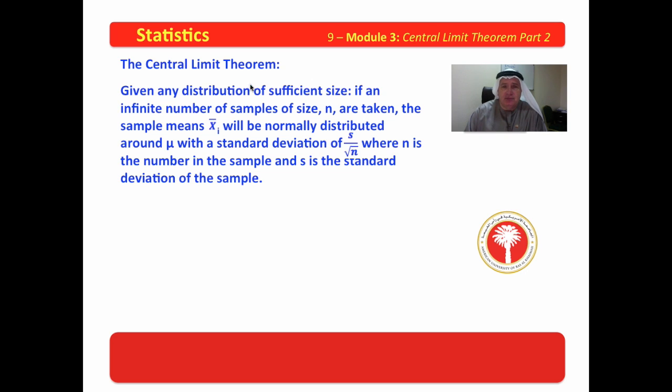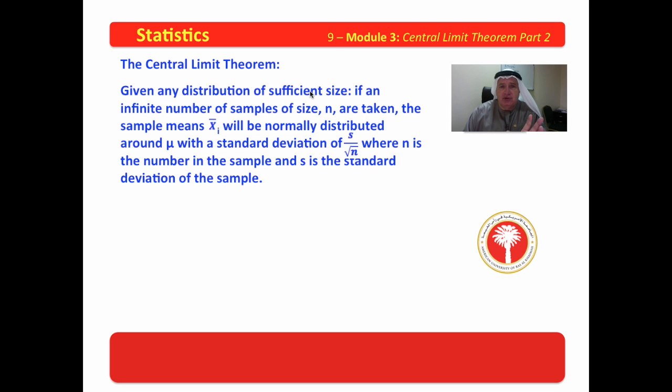Given any distribution of sufficient size, any distribution, whether that distribution is normally distributed or not, if an infinite number of samples of size n are taken, infinite number of samples, we took sample 1, sample 2, sample 3, sample 4, sample 5, and we continue to take them forever, of size n, maybe there's 30 in the sample in each sample, maybe there's 50 and so forth.